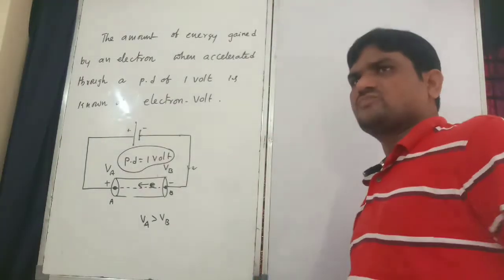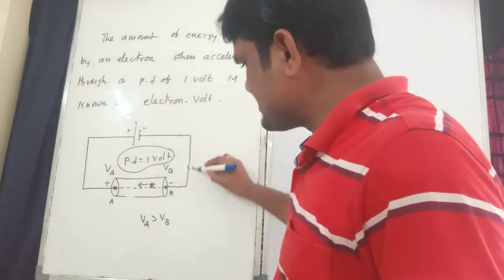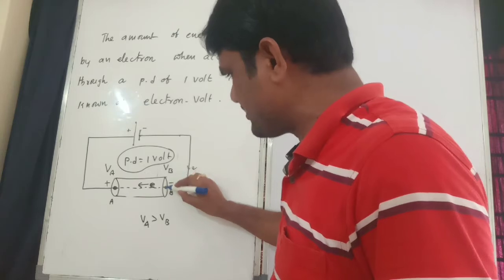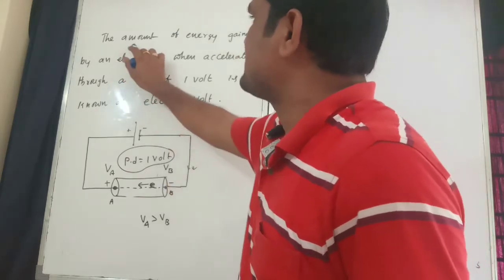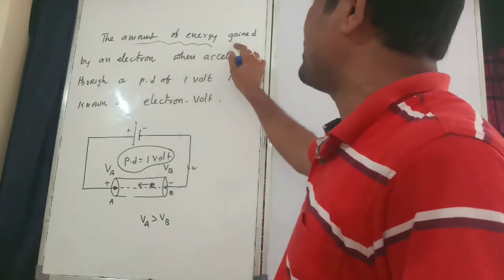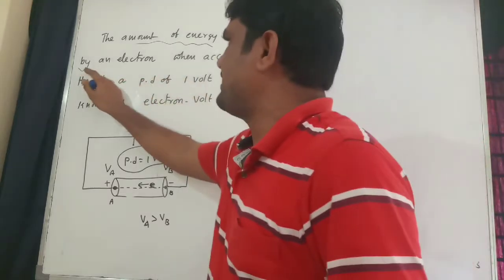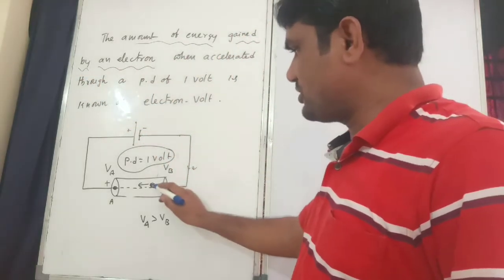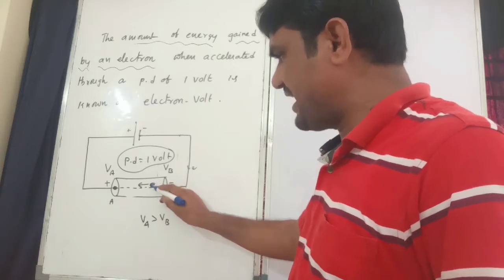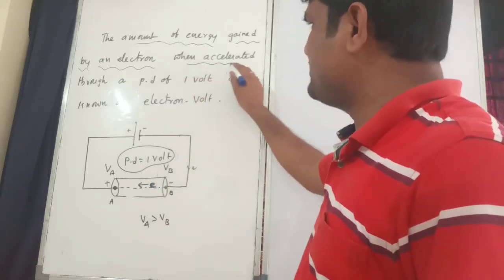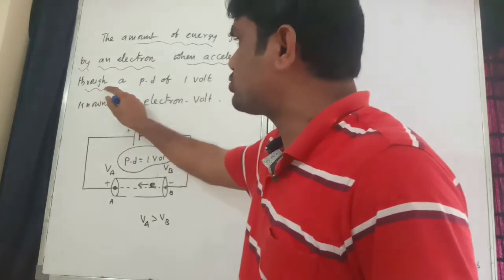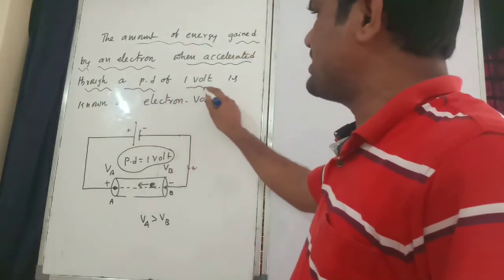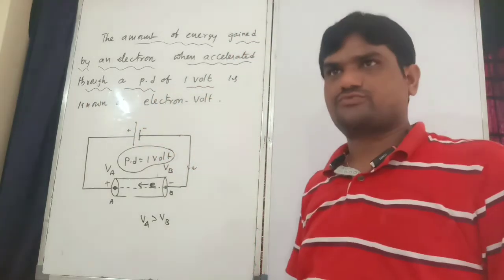Okay, listen. So the electron enters into this field. The amount of energy gained by an electron when accelerated through a potential difference of 1 volt.